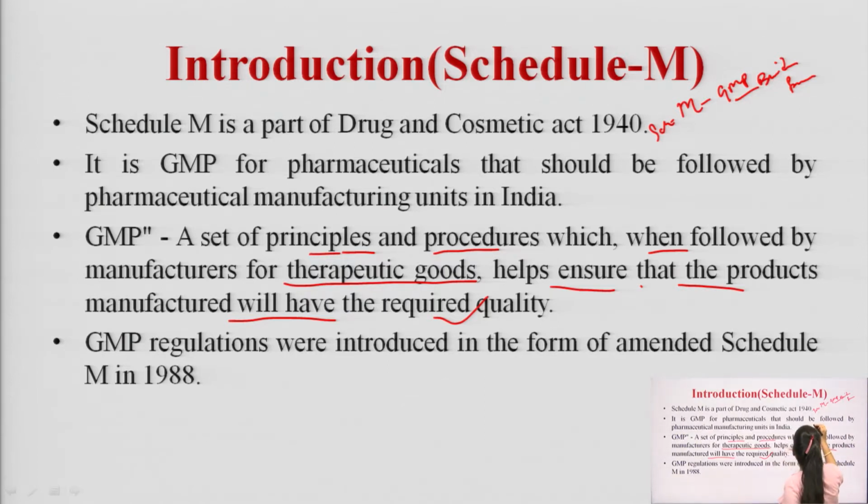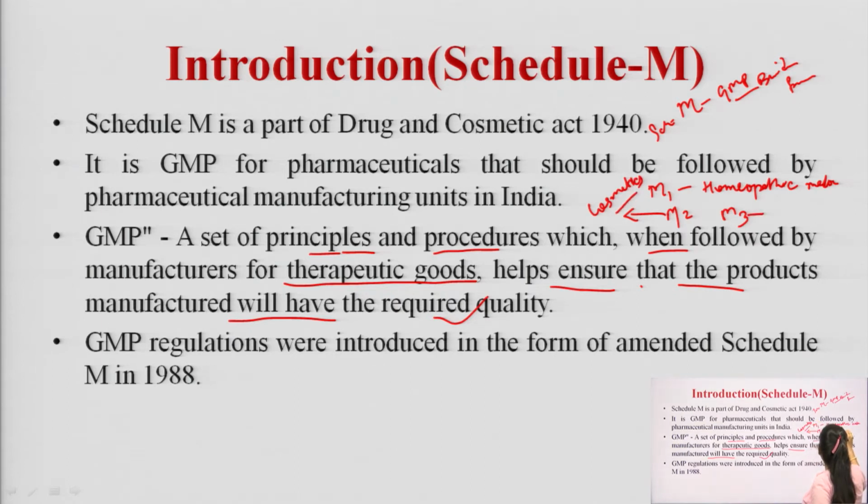And Schedule M has 3 types, M1, M2 and M3, where M1 is the requirement of factory for the manufacturing of homeopathic medicines, M2 is for cosmetics, and M3 is the requirement of factory for the preparation of medical devices.